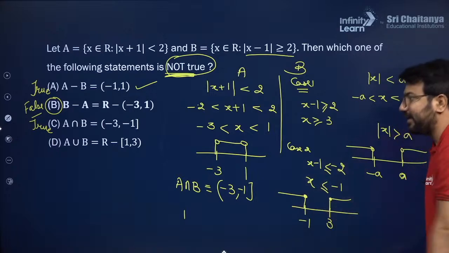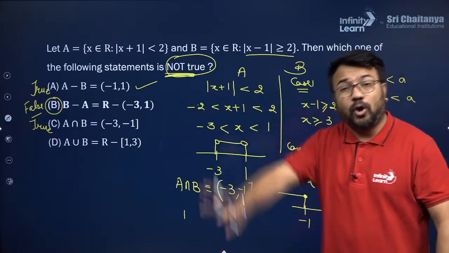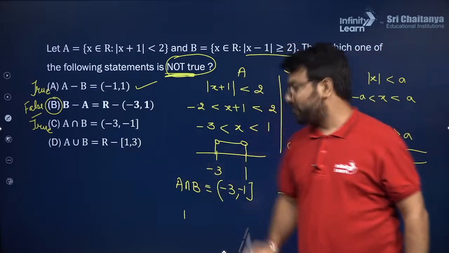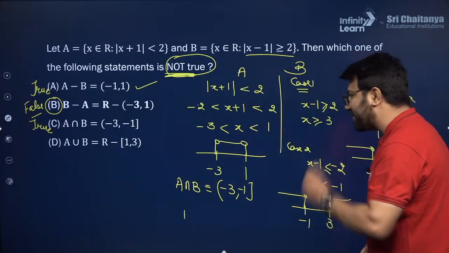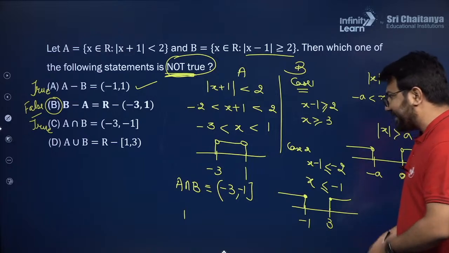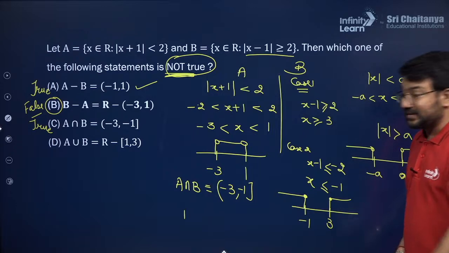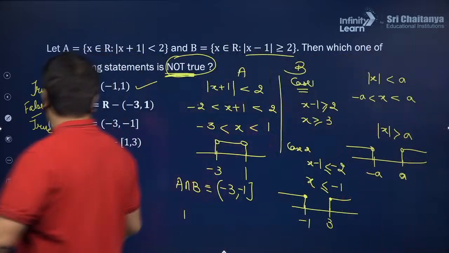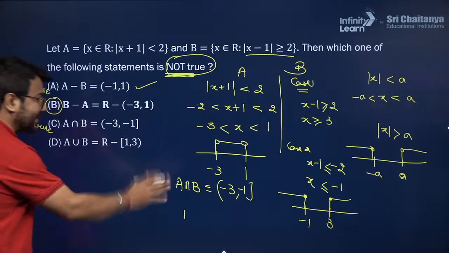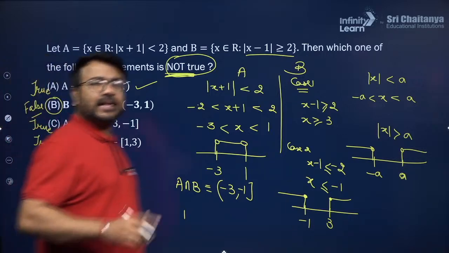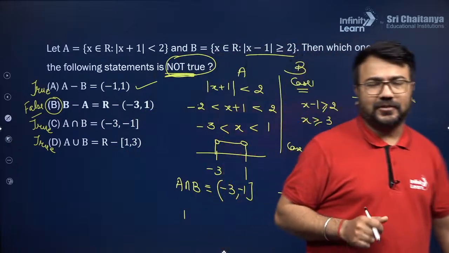so if you combine this interval with this interval, you will get all the numbers from -infinity to +infinity except 1 to 3, because in between 1 to 3 this particular interval does not exist and this particular interval also does not exist. So that is why A union B is the set of real numbers except 1 to 3. This is also a true statement. So that is why B option will be the final answer for this question.